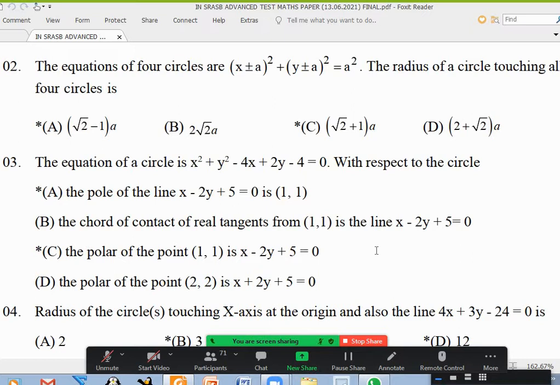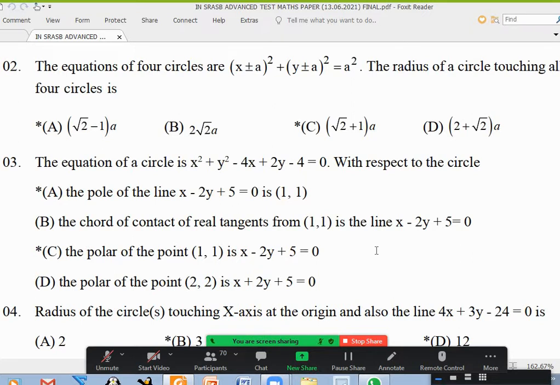Or anybody want to tell me what is this length from here to here? A root 2, sir. No, 2a root 2. This is 2a, this is 2a, so this is 2a root 2. 2a root 2 plus a plus a is the diameter of the total big circle. By 2 you get the radius, which is a root 2 plus a, which is a into root 2 plus 2.